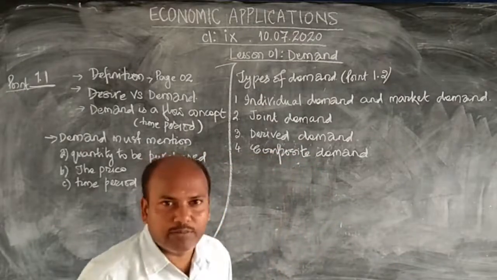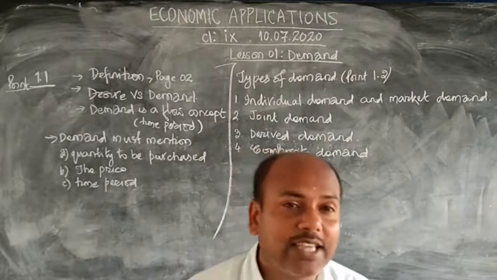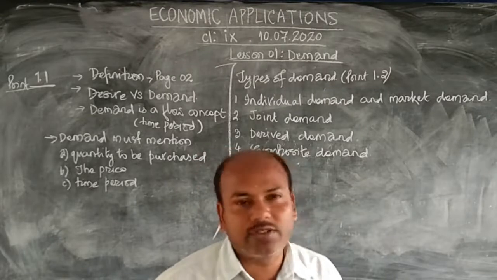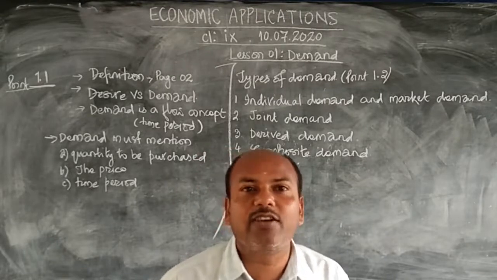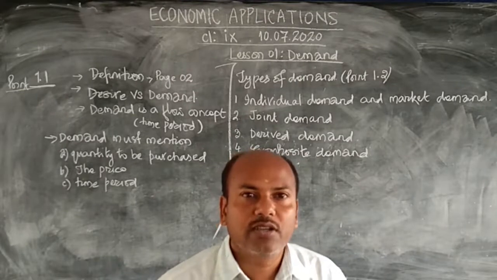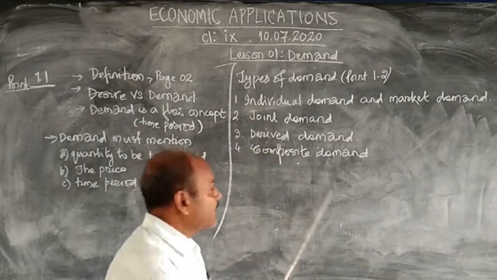Can you give me one more example? Yes, steel. Steel is another product which has multi-purpose use. Just you see around, all those products which you see, normally these days they are the steel products. These are called multi-purpose use. The product with the multi-purpose use are the composite demand.